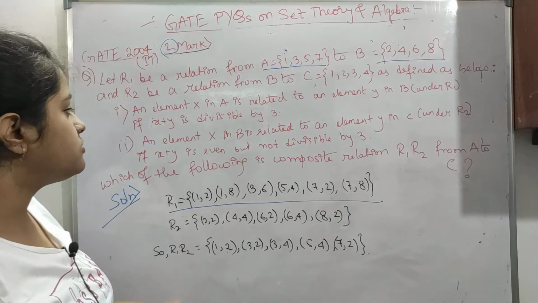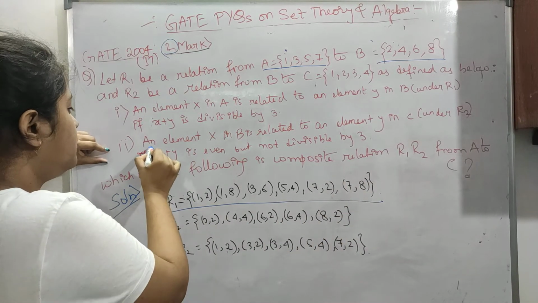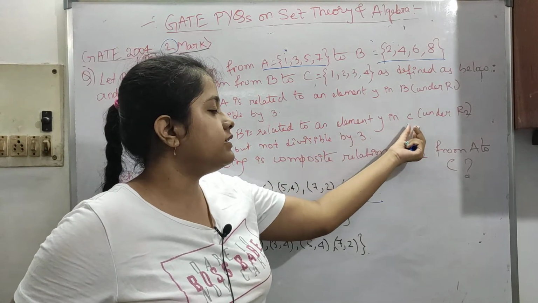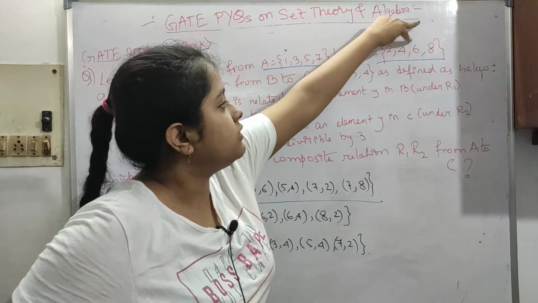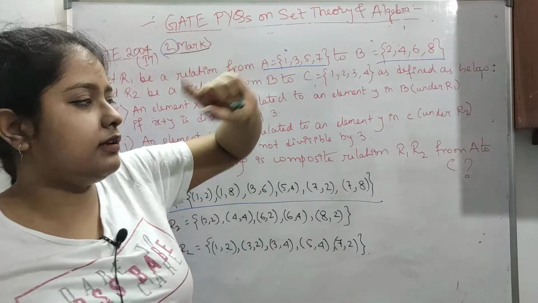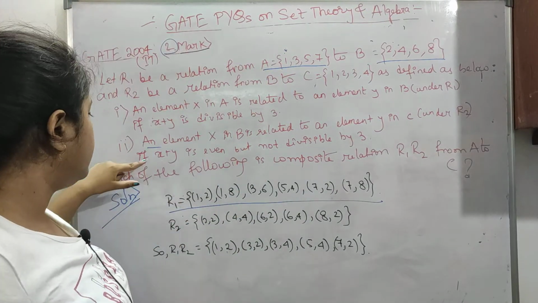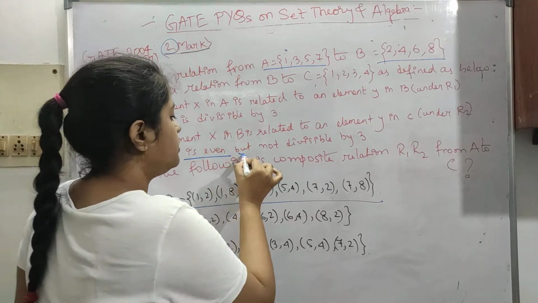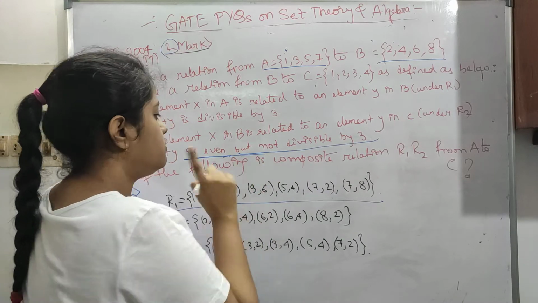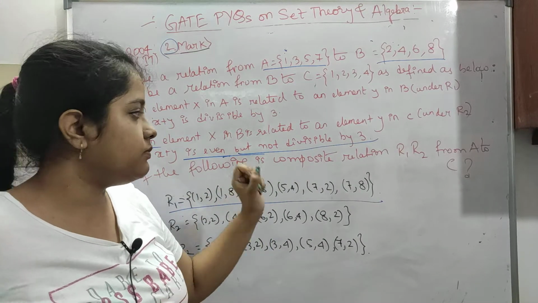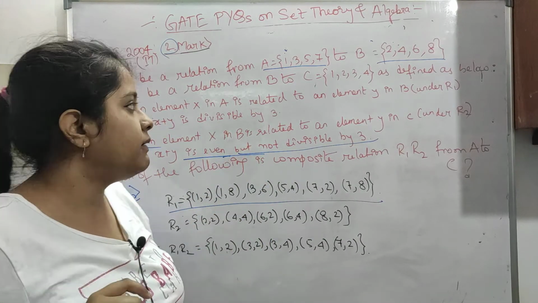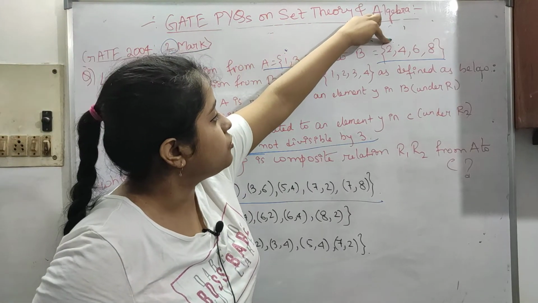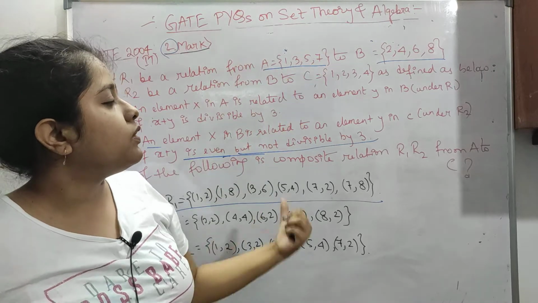Okay, so now let's see how R2 is formed. An element x in B is related to an element y in C under R2. Same way, from this one element is taken, from this another element is taken. So now if x plus y is even, but not divisible by 3. So there are two conditions: the number has to be even, but it is not divisible by 3. So if we take an element from B, so 2 and 1,